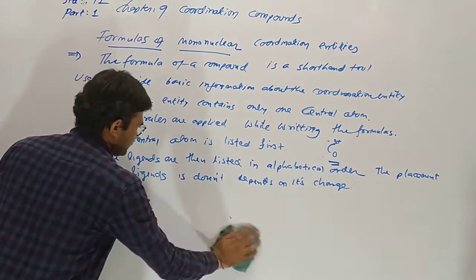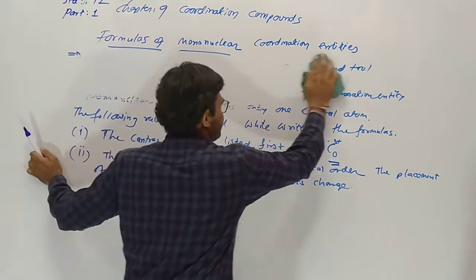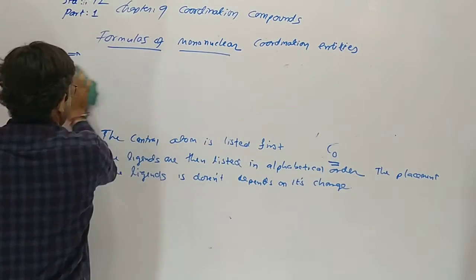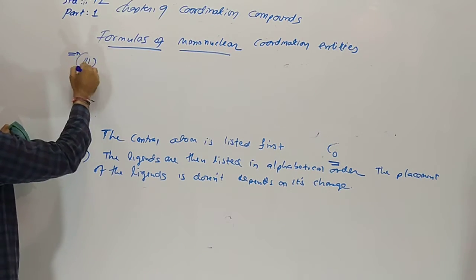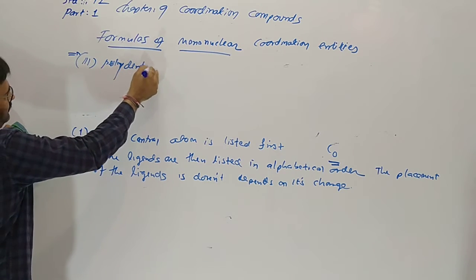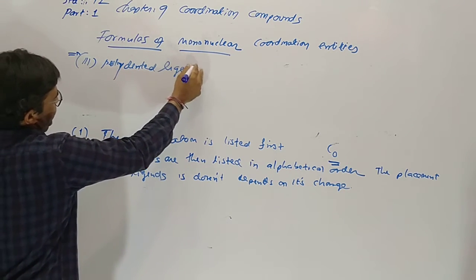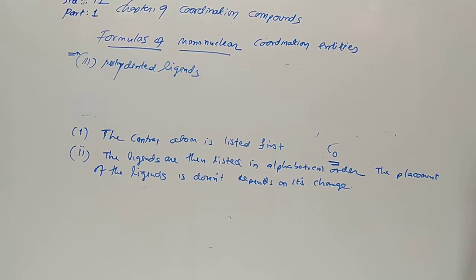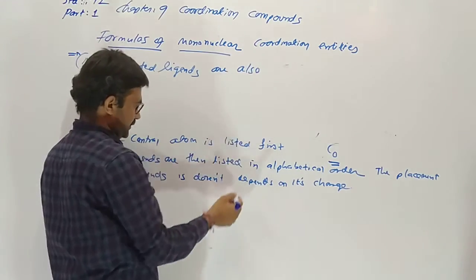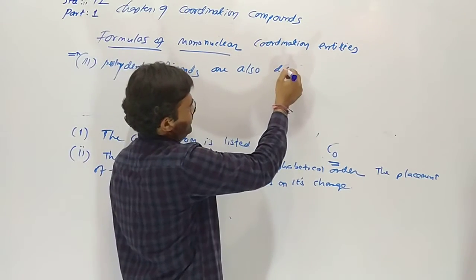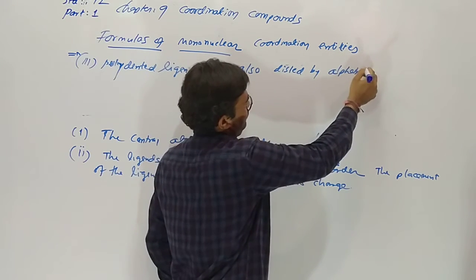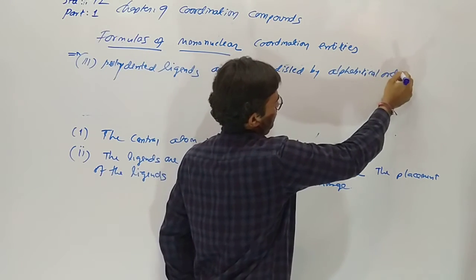Third one, polydentate ligands. Third rule: in writing, polydentate ligands are also listed by alphabetical order.